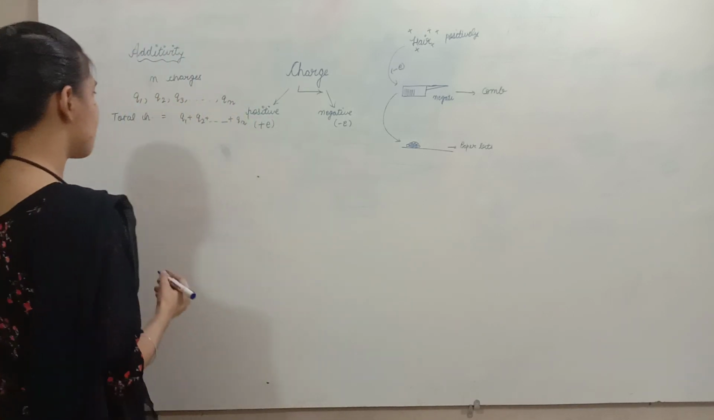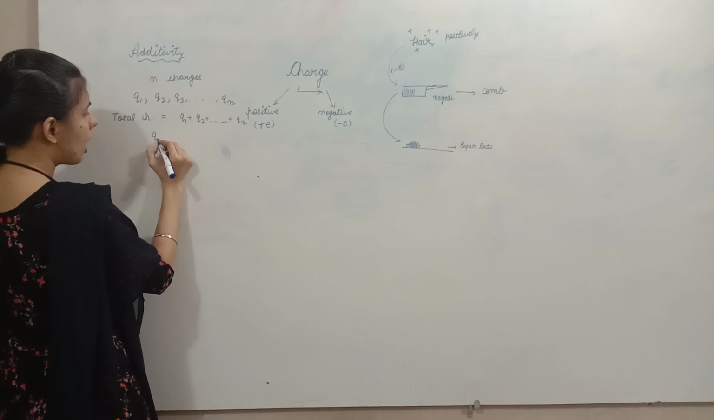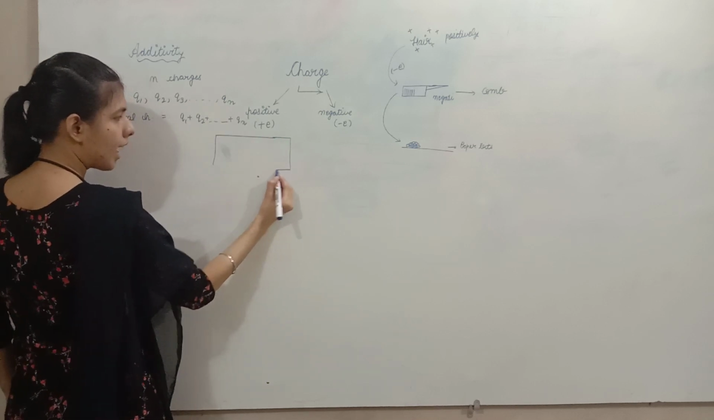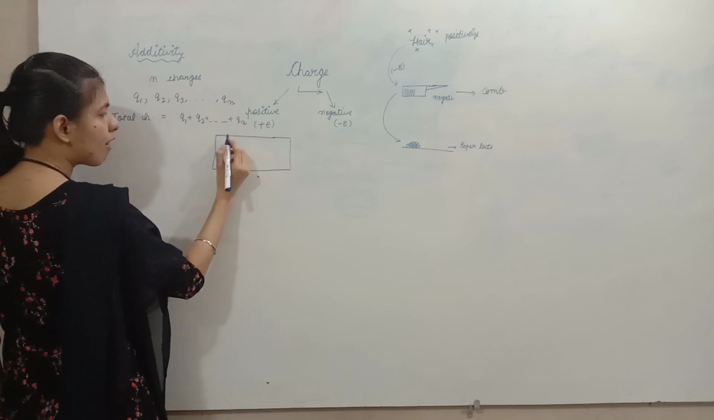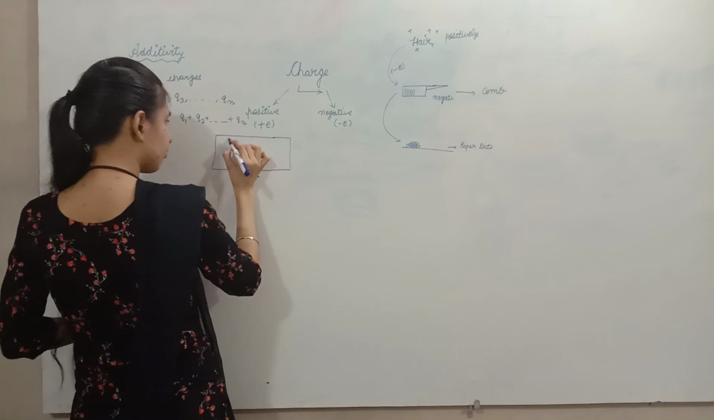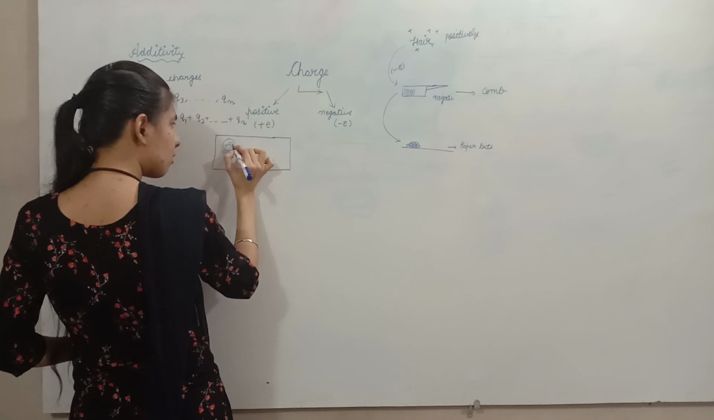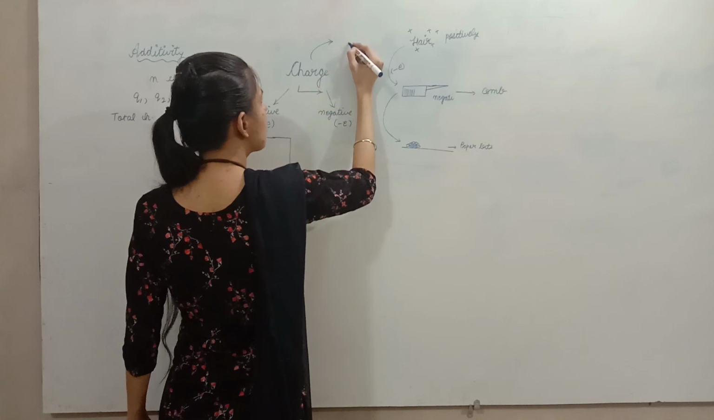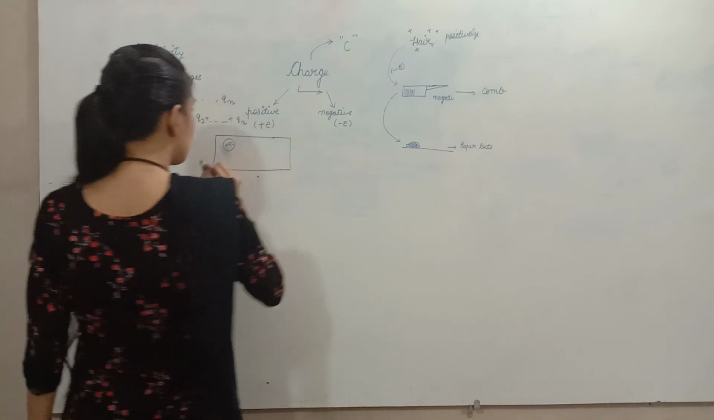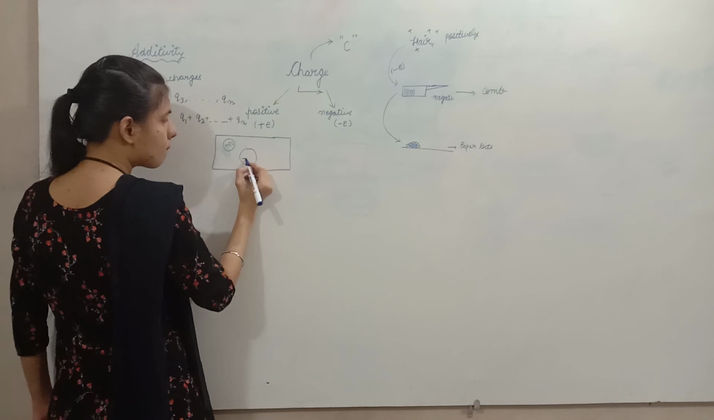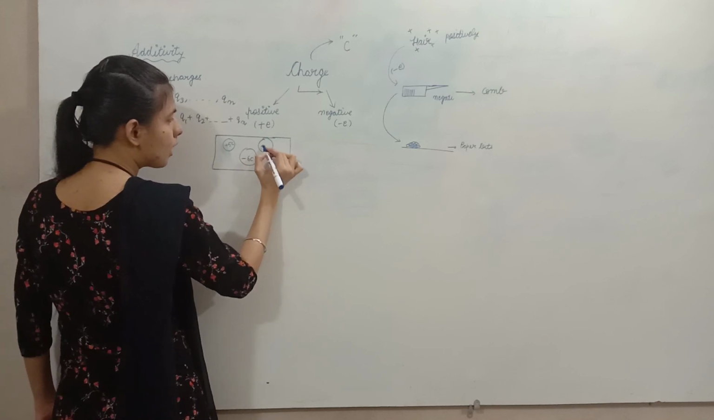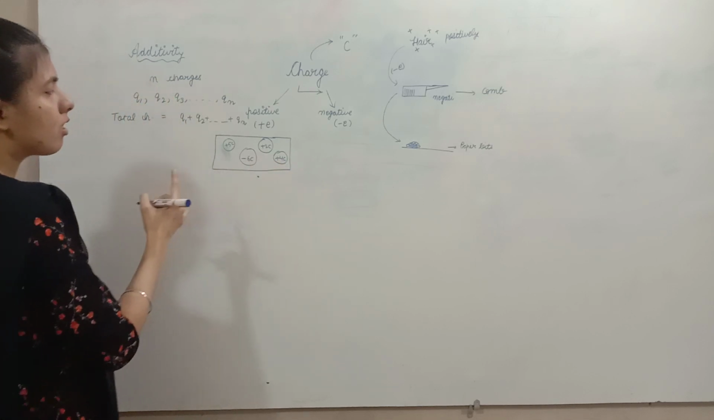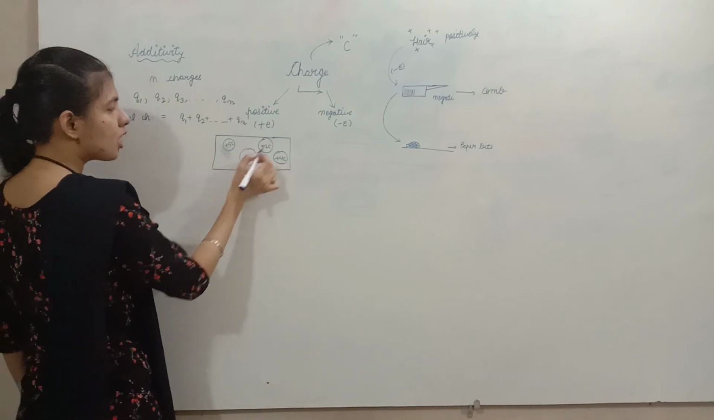So this was the property. Let me give you an example. If I have a system and in this system I have 4 charges: plus 5 coulomb, minus 6 coulomb, plus 2 coulomb, plus 4 coulomb. You already know the unit of charge is coulomb. Then the total charge of the system will be the sum of all the individual charges.